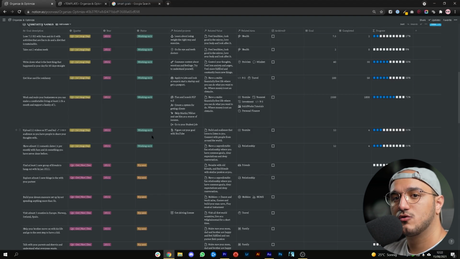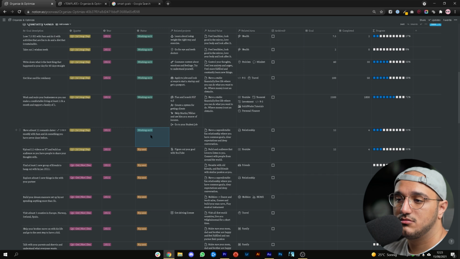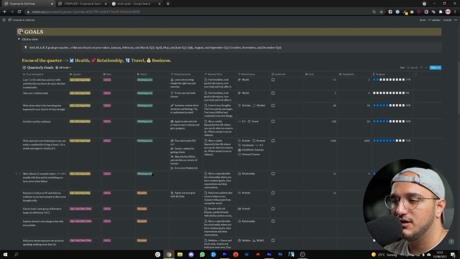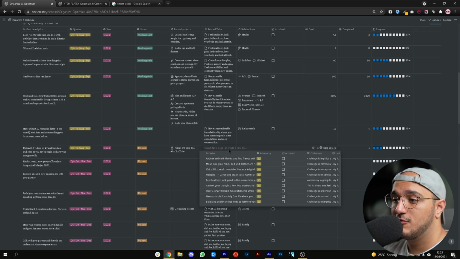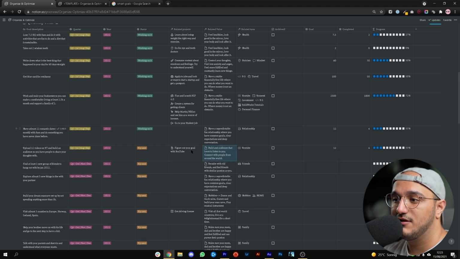If any of your goals are not in the current quarter that you're in, you should switch this status to up next, and if you have not planned it at all, you should just switch it to not planned and it will move to the bottom of the list. Obviously, I'm working on this right now, so I'm going to switch it to working on it, and then what I can do is always come to the list of values I have and connect it to that specific value, and I'm done.